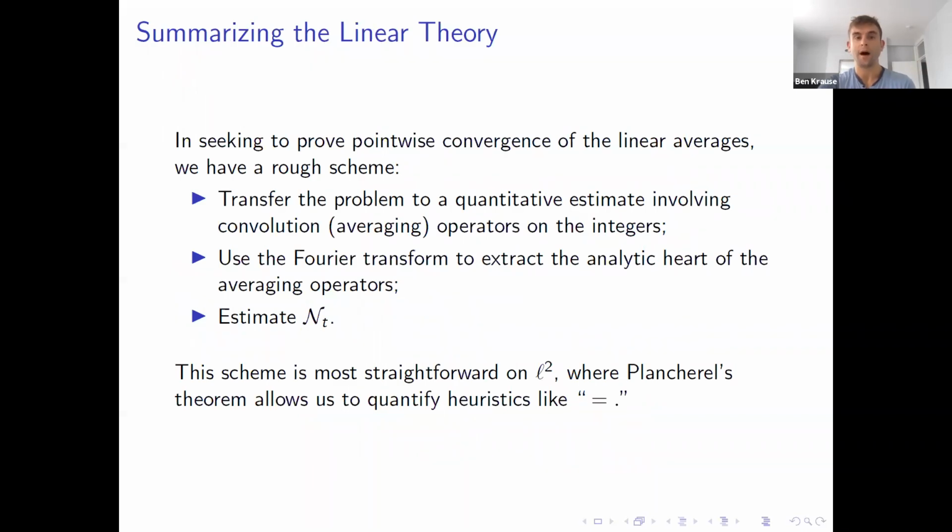So just to summarize, when we wanted to prove pointwise convergence of the linear averages, we transferred the problem to a quantitative estimate involving convolution operators on the integers. We used the Fourier transform to figure out what we should be looking at, and then we estimated the jump functions. And this estimate that Bourgain proved was sort of the hard analytic core of his work on pointwise convergence. It's very, very subtle and used Banach space geometry and sort of martingale theory, not just harmonic analysis. And I should say that this scheme is pretty straightforward on L2 because Plancherel's theorem allows us to quantify every heuristic very easily.